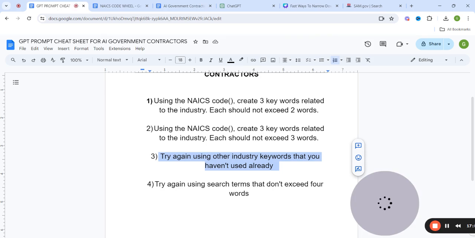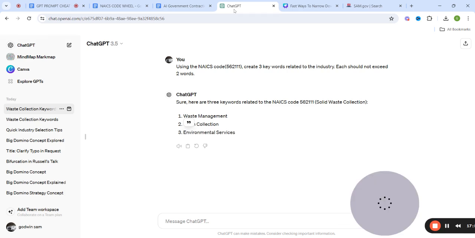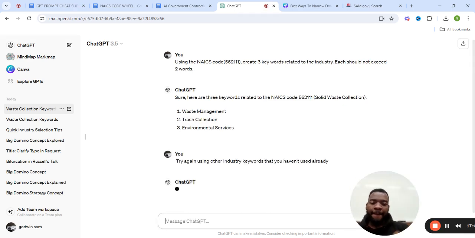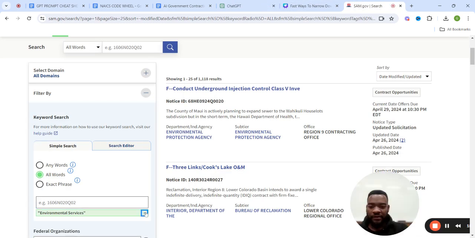What we do here is we just copy one of these prompts here, go back into Chat GPT, paste. That prompt says try again using other keywords that you haven't used. So now we have rubbish removal. Say one of our keywords didn't work out. We're going to come to rubbish removal, go back to sam.gov.